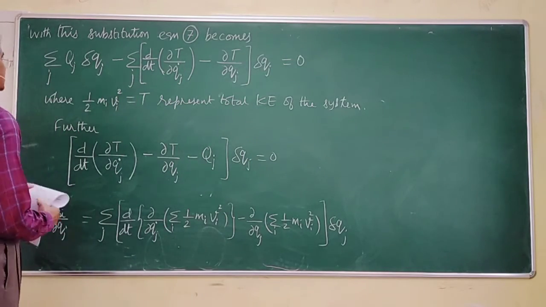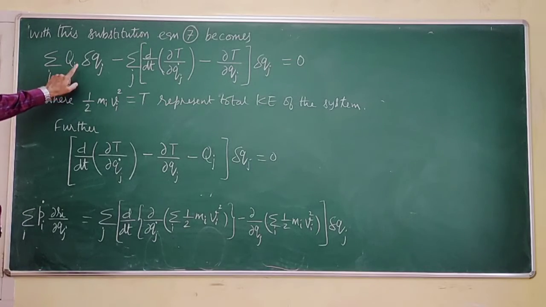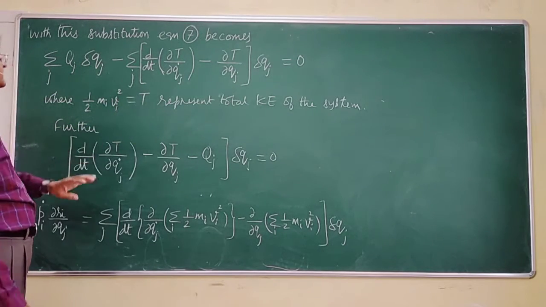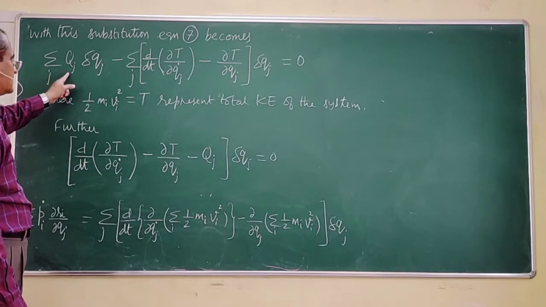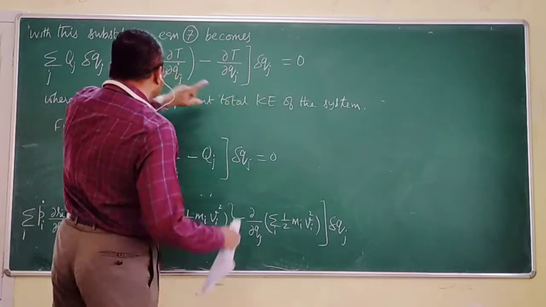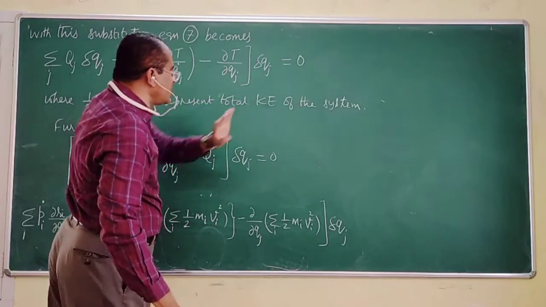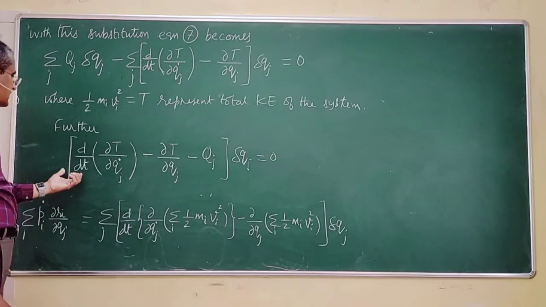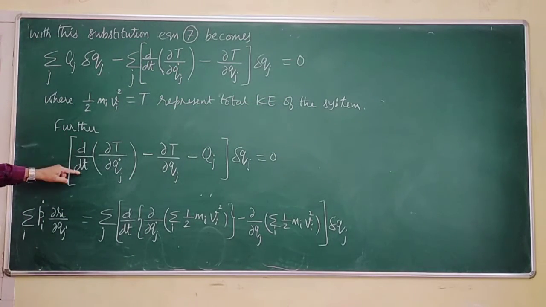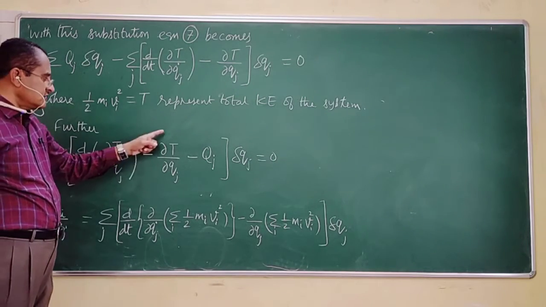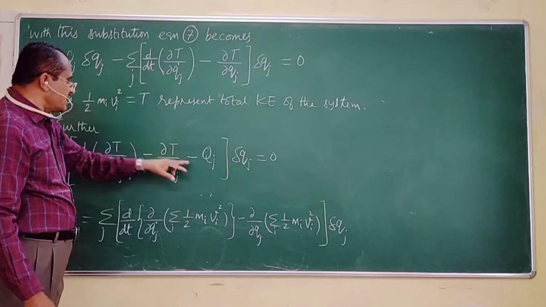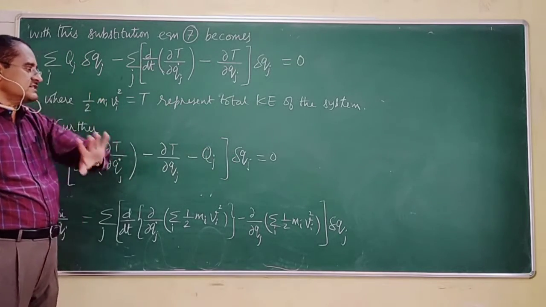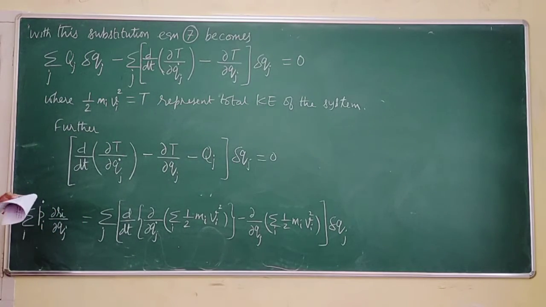Here q dot j is taken common. This side it becomes plus, and taken to the other side it becomes minus. Is that okay to you?